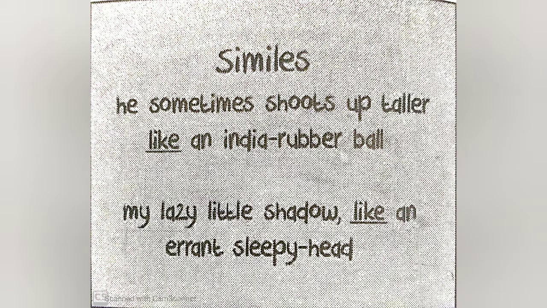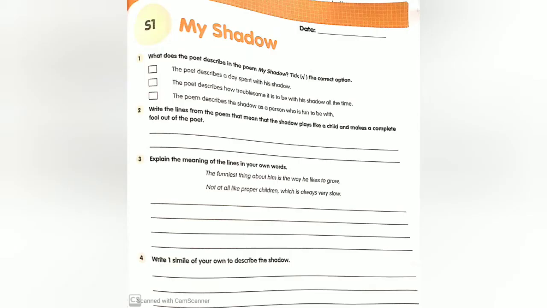Students, take out your Volume 2 to page number 35. What does the poet describe in the poem My Shadow? Tick the correct option. The poet describes a day spent with his shadow. The poet describes how troublesome it is to be with his shadow all the time. The poet describes the shadow as a person who is fun to be with. Third option. Tick the third option. The poet described the shadow as a person who is fun to be with.